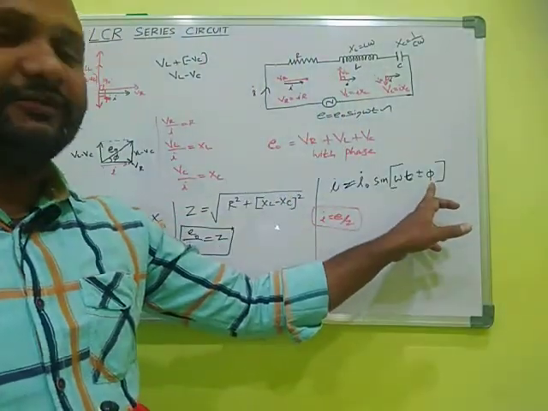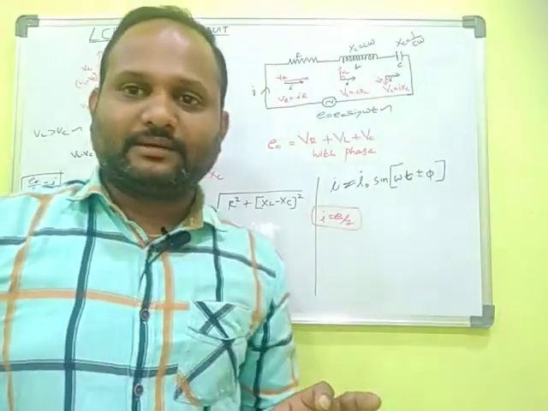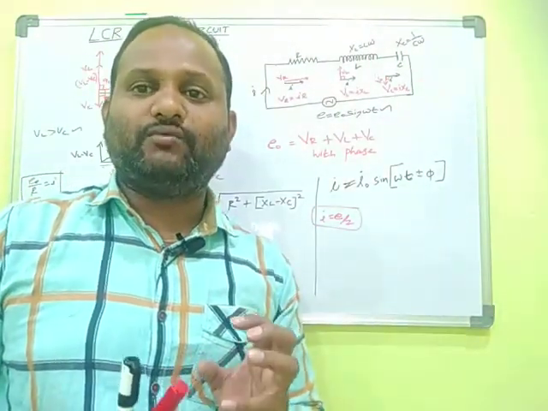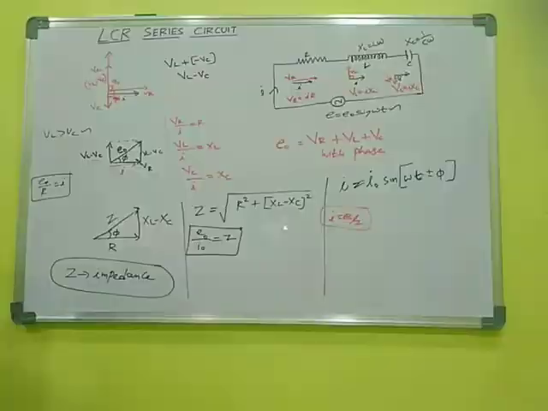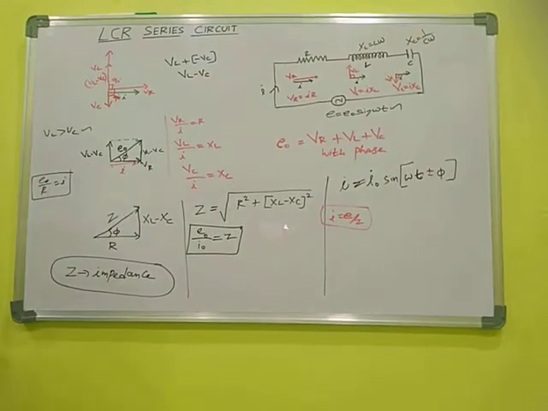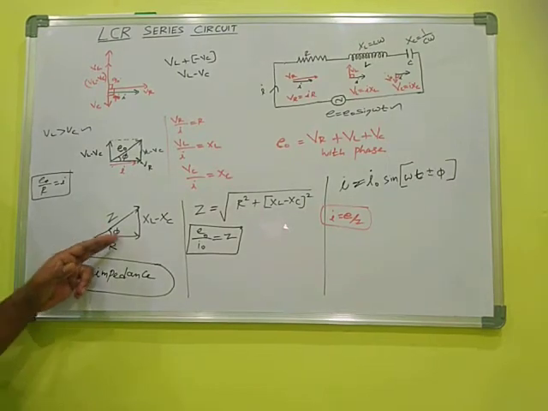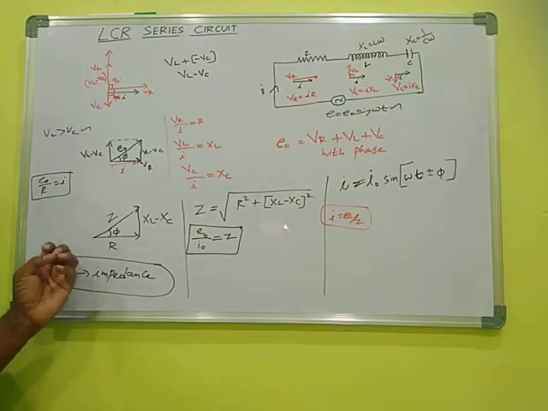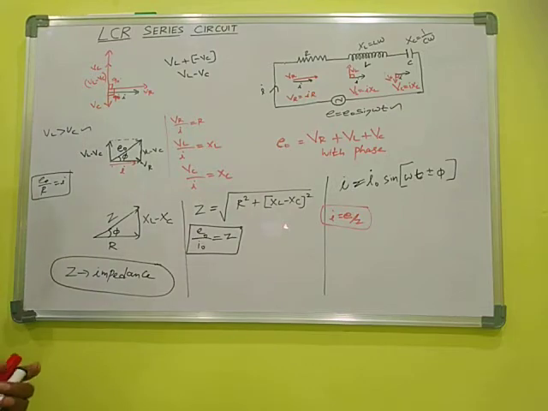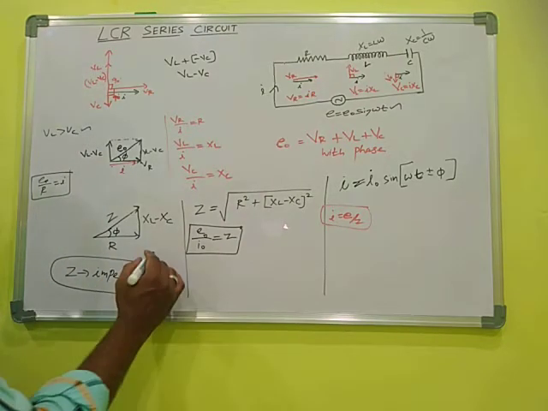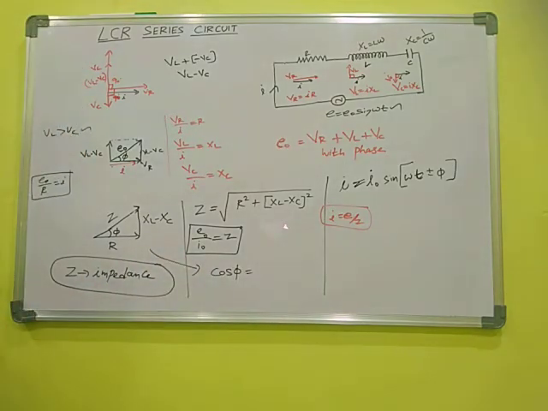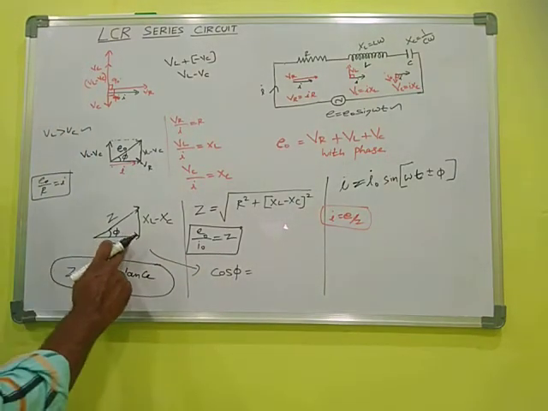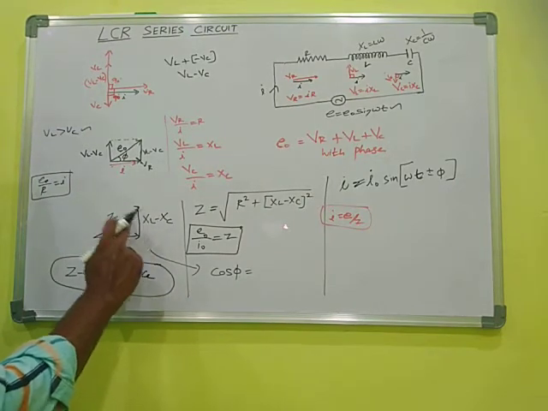Then how can we measure this value of phi? Here phi is the phase difference. How can we measure phi? We can measure phi with the help of this diagram. We can calculate cos phi or tan phi, then we will calculate the value of phi. What is the value of cos phi here? Cos phi, yes, this is opposite, hypotenuse, adjacent.